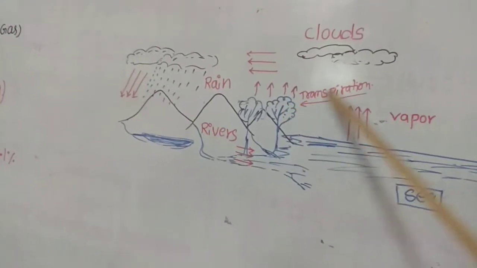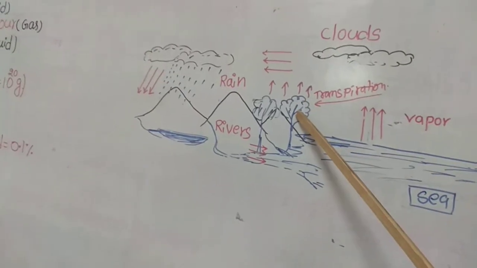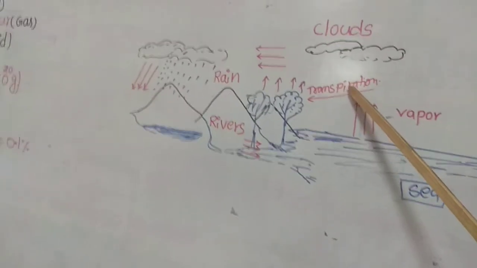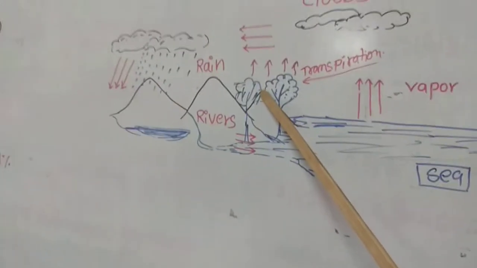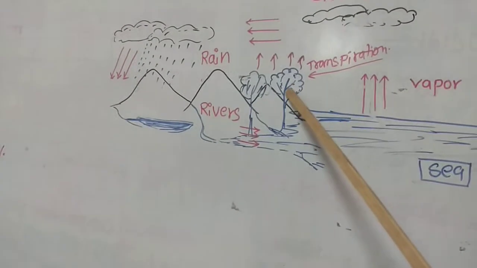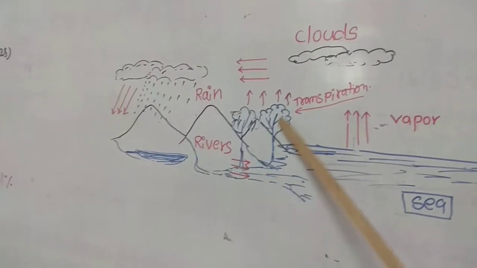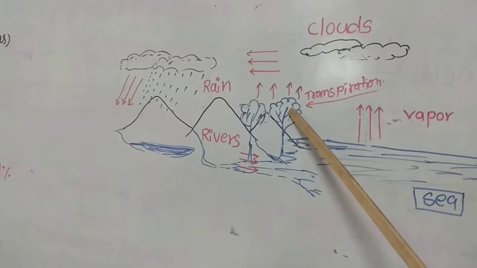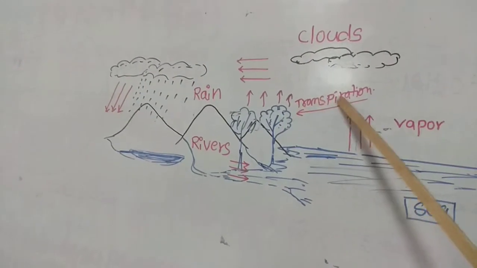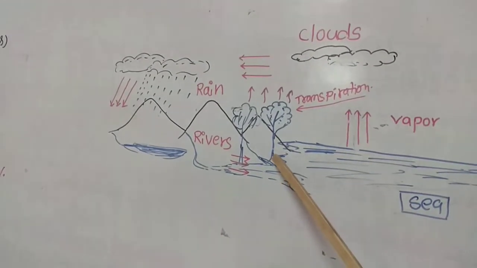This transpiration is very essential for plants. The maximum amount of water is lost in the form of transpiration, but it is very essential. So transpiration is called the essential evil.